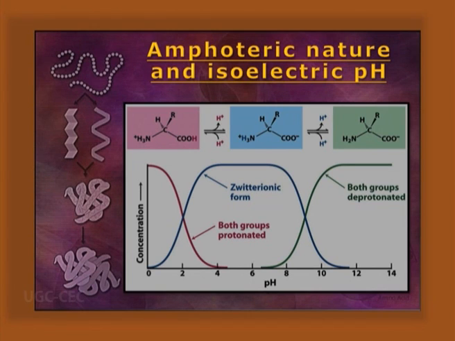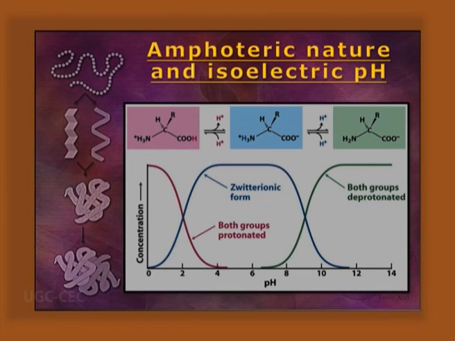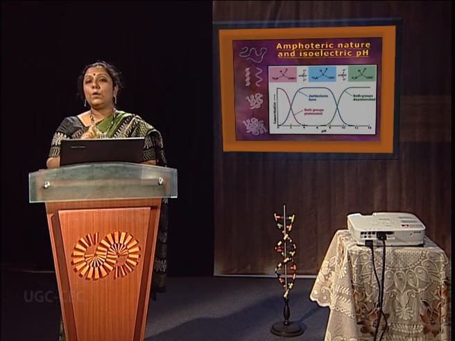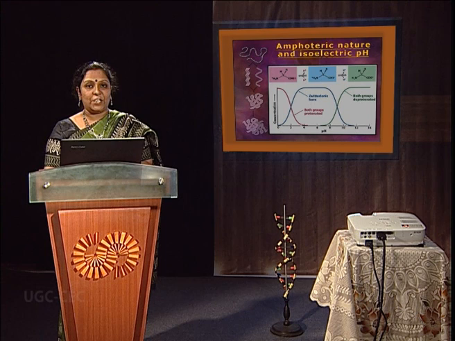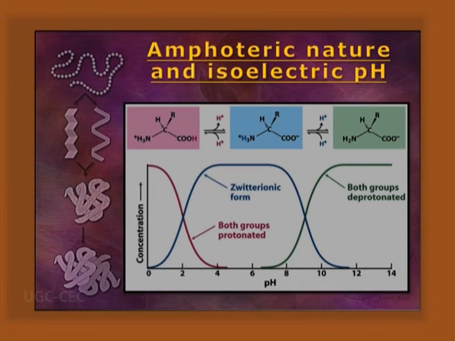Amphoteric nature. Proteins over the surface have both positive and negative residues. Positive charges are imparted by NH3 plus, like lysine, arginine, etc., and COO minus, extra negative charges, are imparted by glutamic acid as well as aspartic acid. Now, the isoelectric point or isoelectric pH is a particular pH where total charge is 0. That means in the neutralized condition there are an equal number of positive and negative charges, so it cannot move to either the cathode or the anode.